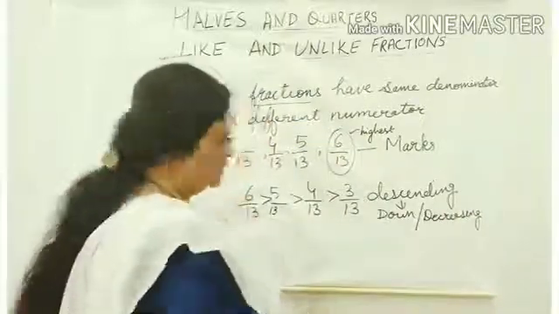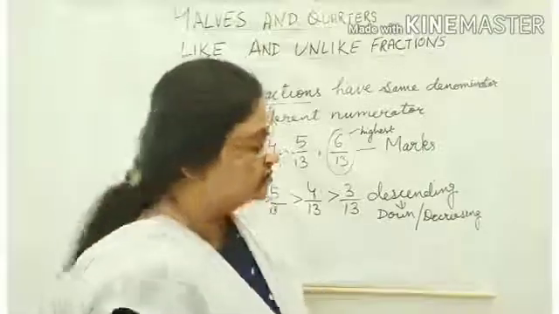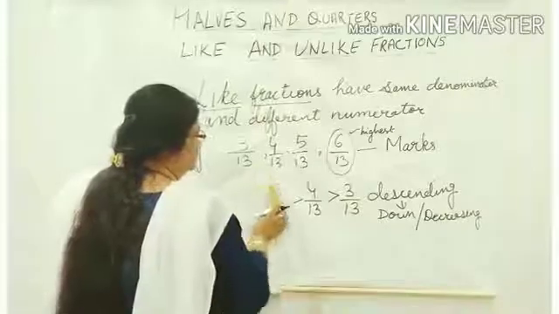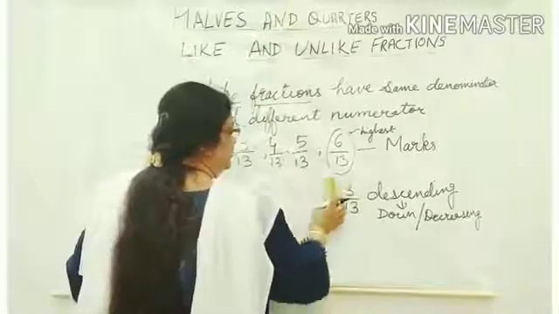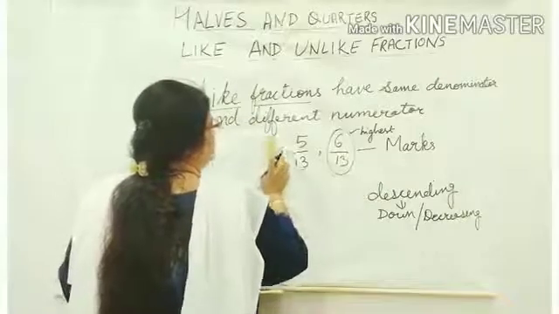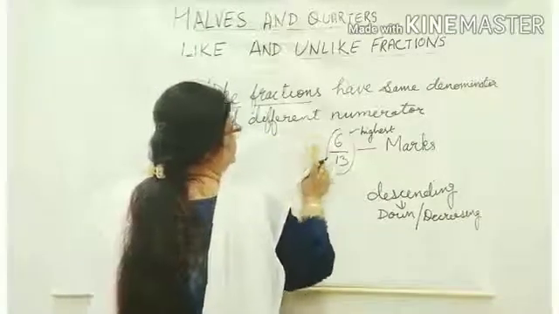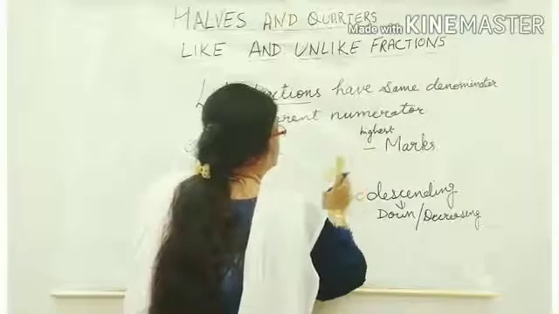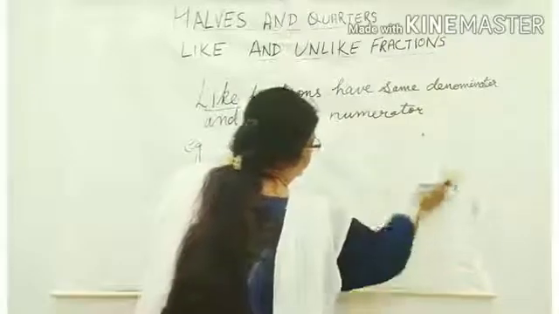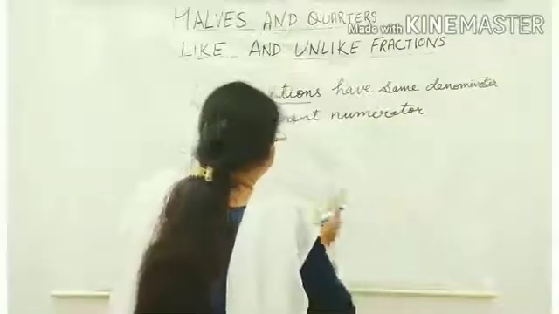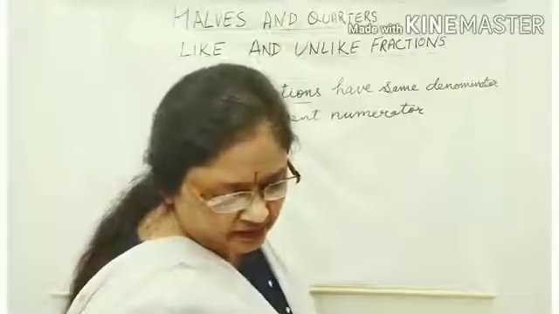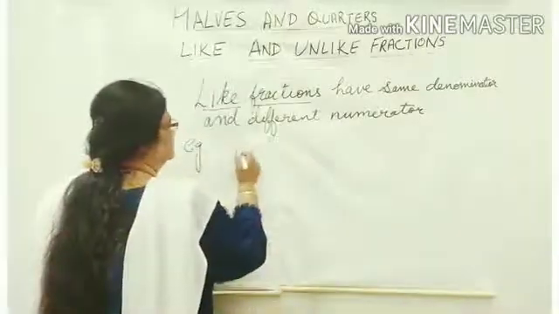Now let us do one more example of like fractions. In like fractions, you only have to see the numerator. The denominator is the same, so you don't have to look at it. Only focus on the numerator, because we will see the smaller or the bigger number from there only. Now let us do one more example. 4 upon 11.